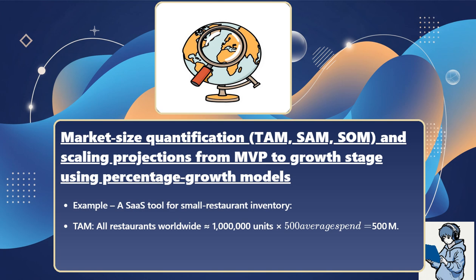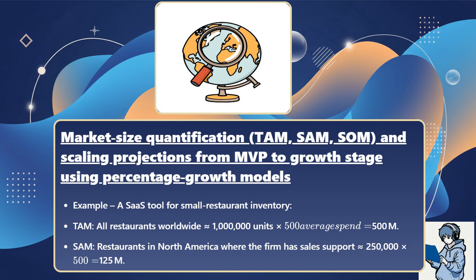Example: a SaaS tool for small restaurant inventory. TAM, all restaurants worldwide, approximately 1 million units times $500 average spend, equals $500 million. SAM, restaurants in North America, where the firm has sales support, approximately 250,000 times $500 equals $125 million.